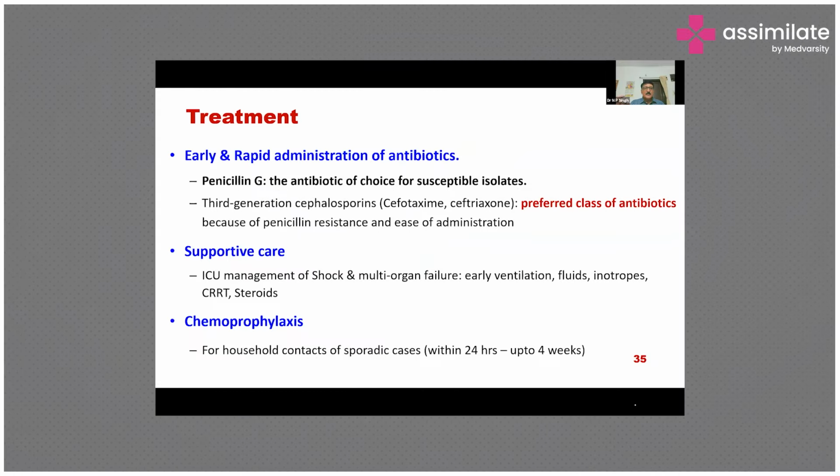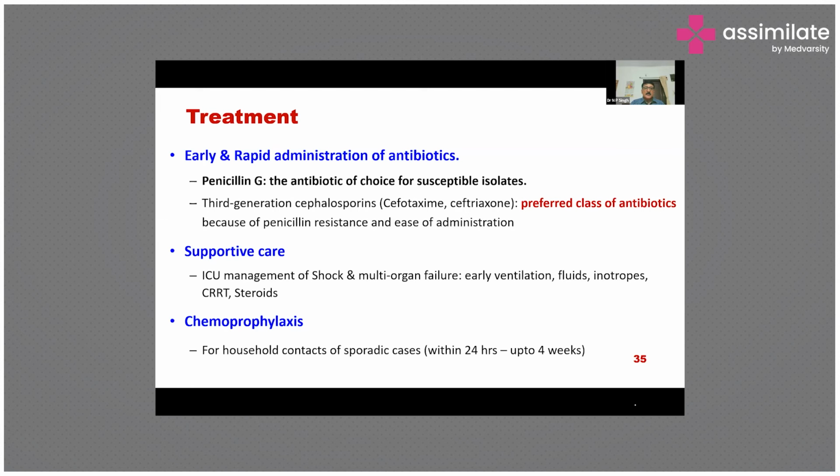Now come to the treatment. Treatment is very simple, if diagnosed on time. The treatment is very easy. Early and rapid administration of antibiotic, benzyl penicillin, is the treatment of choice, and it is still susceptible to benzyl penicillin. And it is the antibiotic of choice.